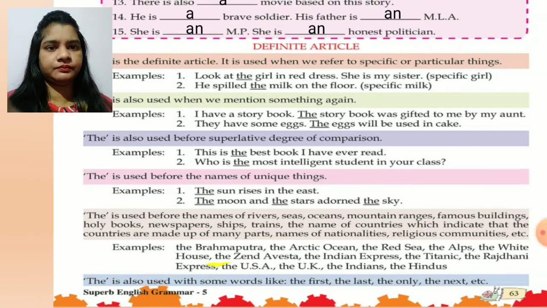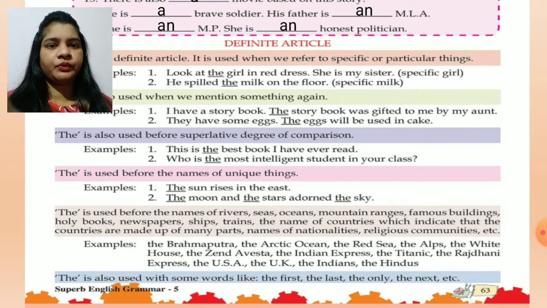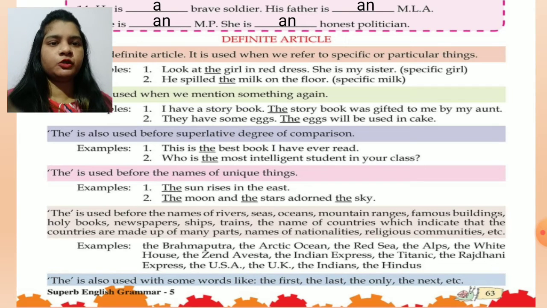Fine. Now see the next one. The is used before the names of rivers, seas, oceans, mountain ranges, famous buildings, holy books, newspapers, ships, trains, the names of countries which indicate that the countries are made up of many parts, names of nationalities, religious communities, etc. Children, see the example.